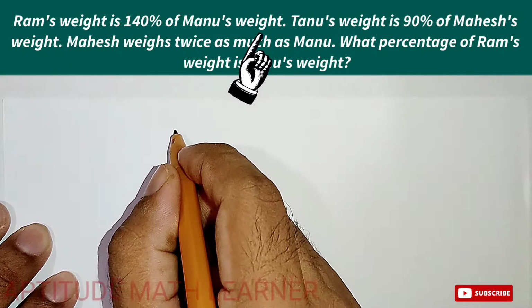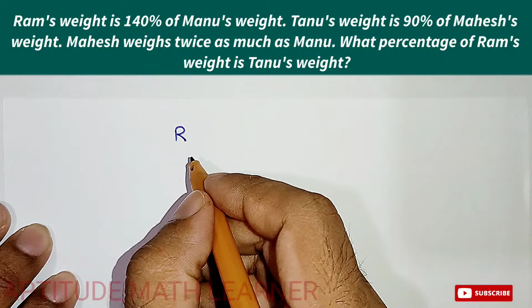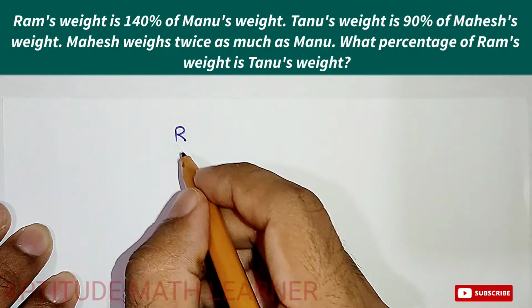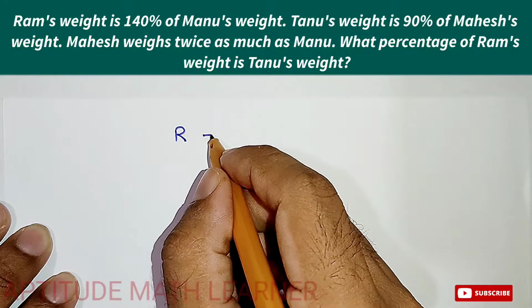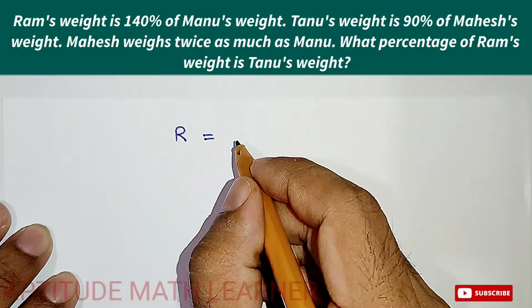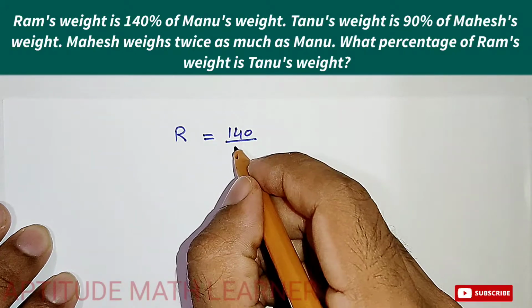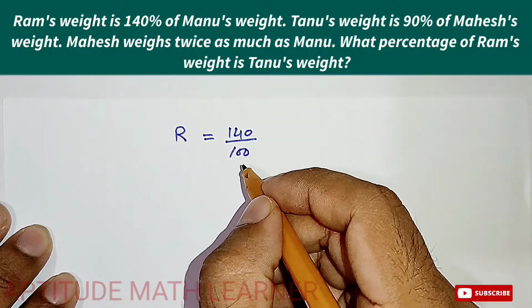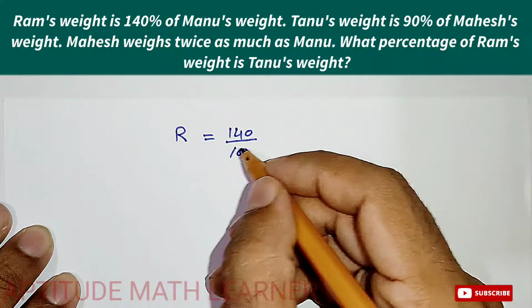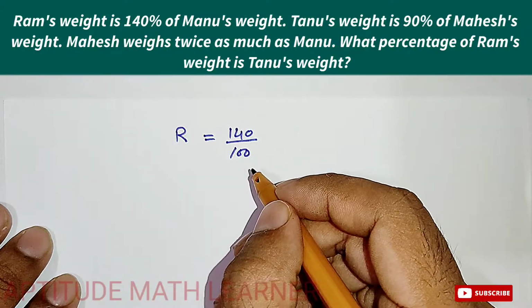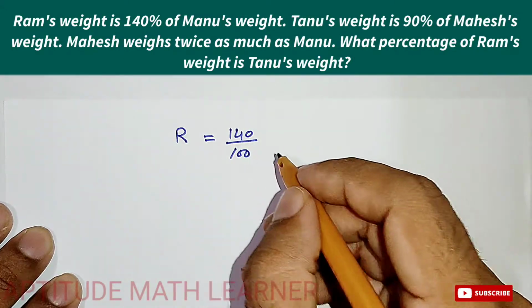So let's suppose I am taking R for Ram. Ram's weight is 140 divided by 100, meaning 140% of who?